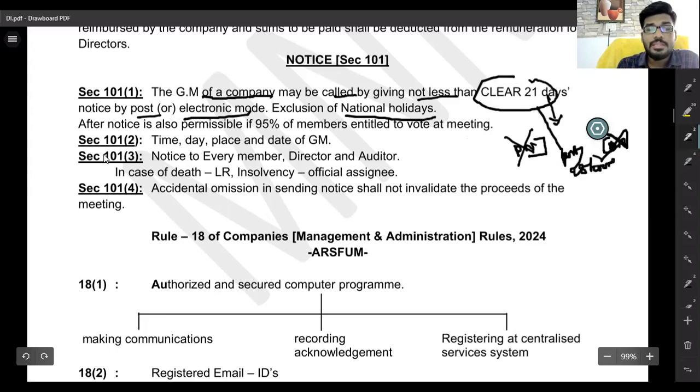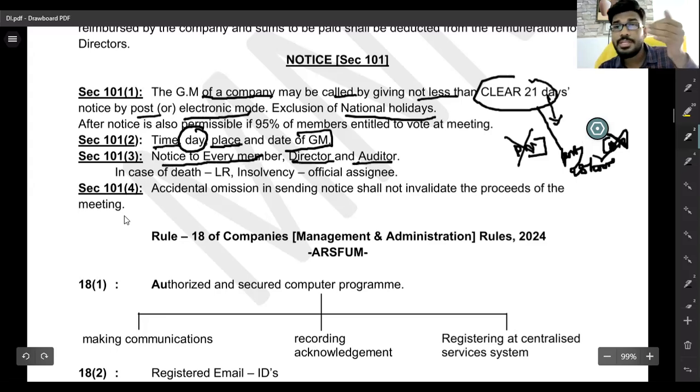So, what does the notice consist of? The time when you can conduct the general meeting, the day on which you conduct it, and the place where you conduct it, everything shall be mentioned in the notice. The notice is given to each and every member, each and every director, and each and every auditor.